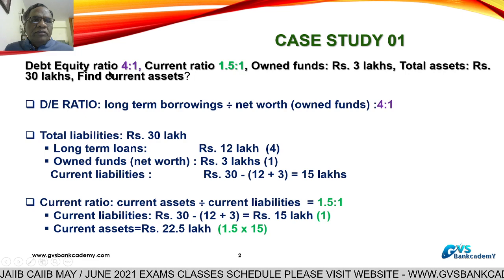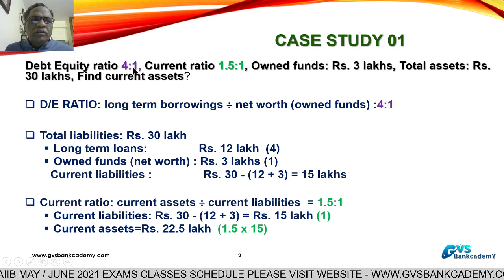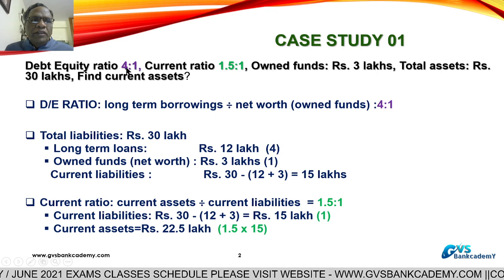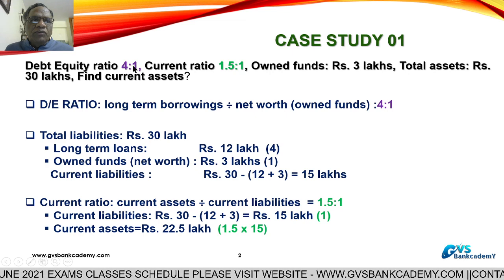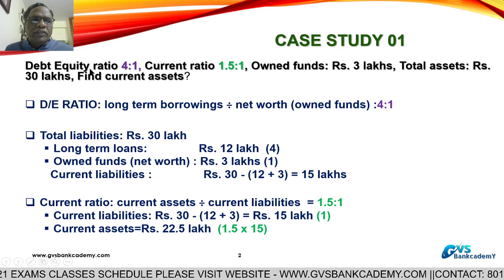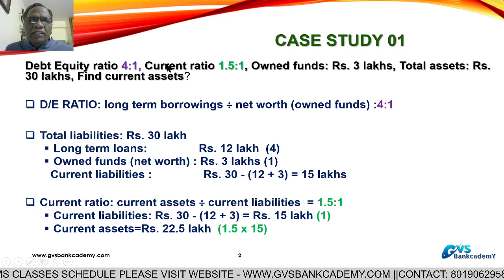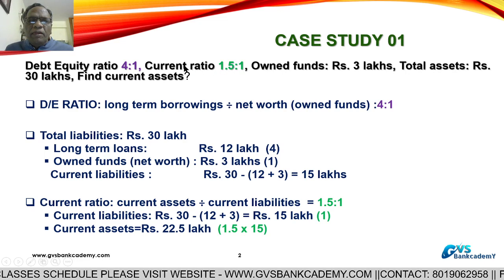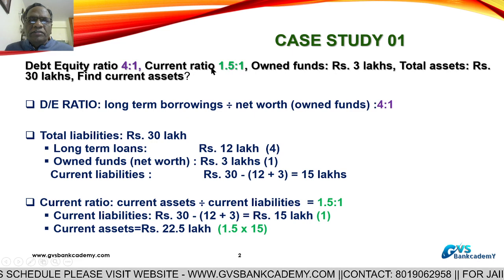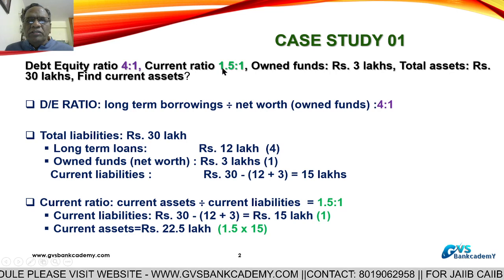The debt equity ratio of a firm is 4:1. Debt means long term loans. Debt is 4, equity is 1, that is 4:1. Debt to equity, long-term loan to equity, net worth, 4:1. Current ratio is current assets by current liabilities. Current assets are 1.5, current liability is 1. This is the current ratio.